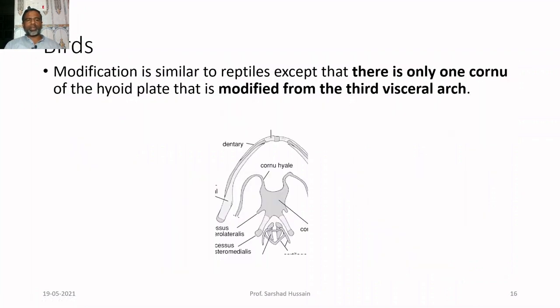Then in case of the birds, the modification is similar to reptiles except that there is only one cornu. Now, this picture is not from a bird, but just remember that here two cornua are present, but in case of the bird it will be one cornu, and the hyoid plate is modified from the third visceral arch. So, the third visceral arch gives rise to the hyoid plate.